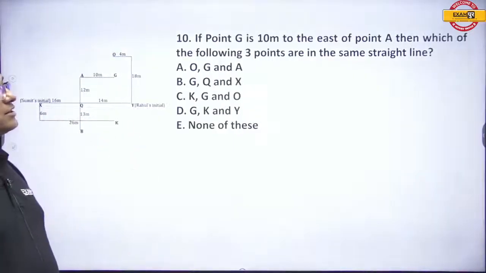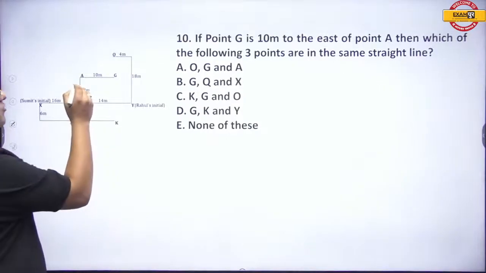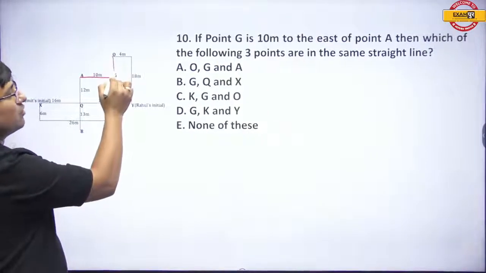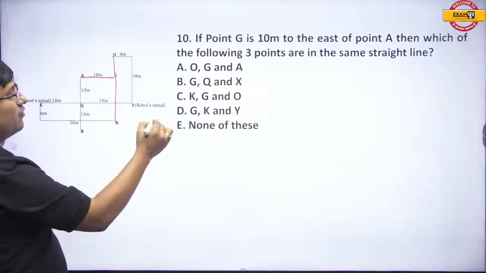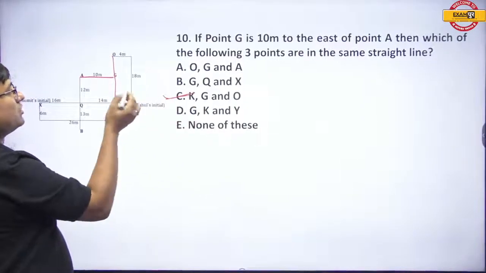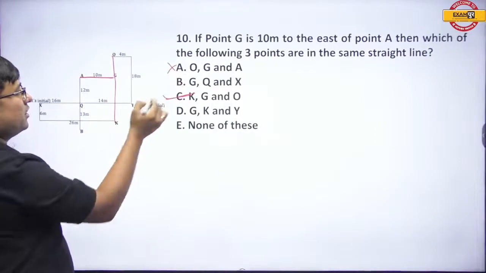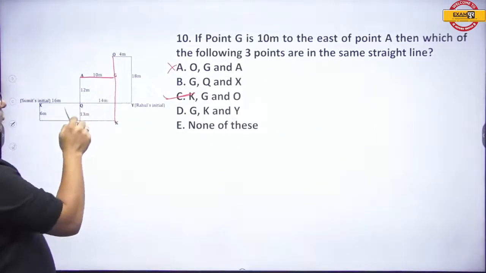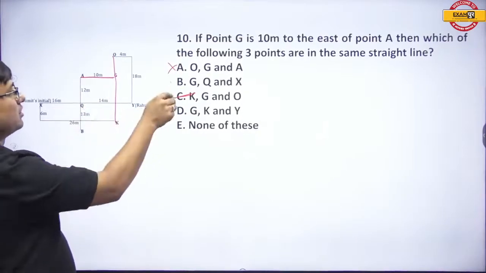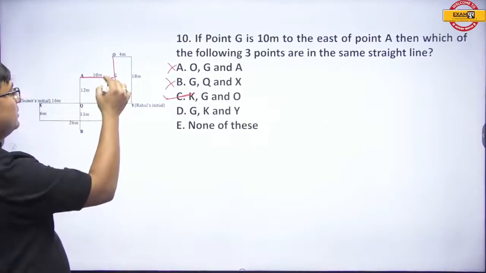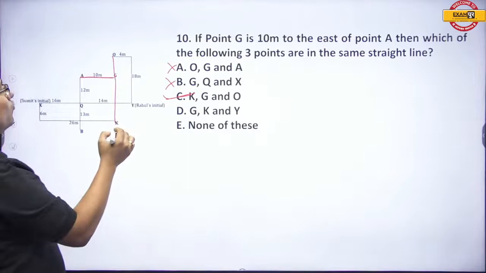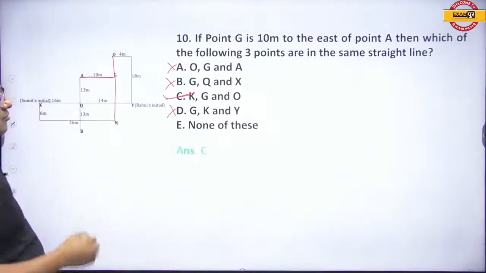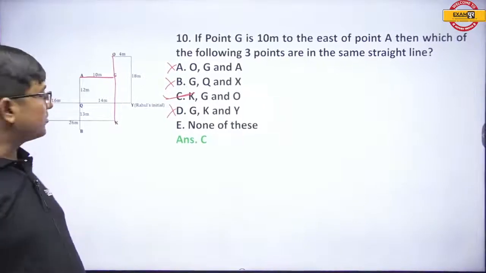Now, once we have got this, let us start with the question. If point G is 10 meter to the east of A, then which of the following 3 points are in the same line? K, G and O; O, G and A are not in straight line; G, Q and X not in straight line; G, K and Y not in straight line. So K, G and O are in straight line. Option number C.